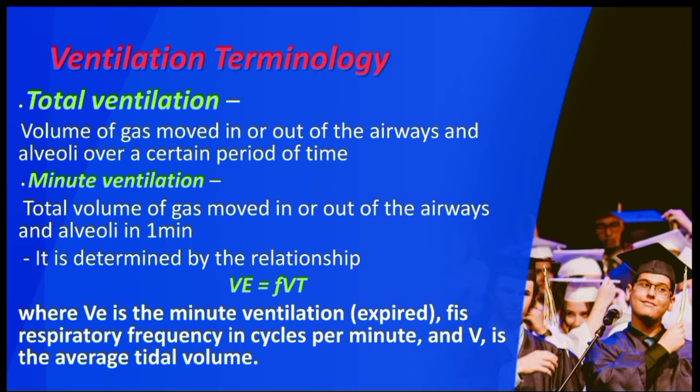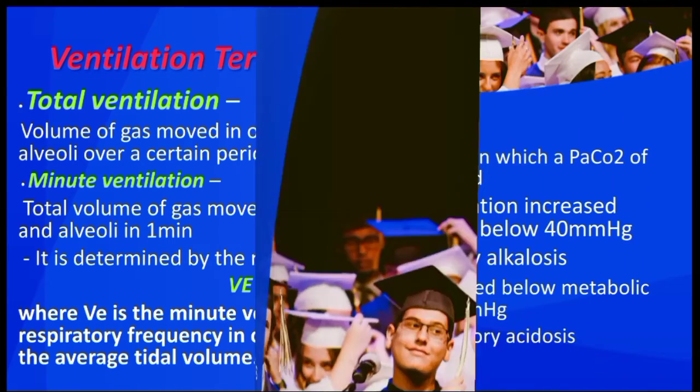It is determined by the relationship VE is equal to F times VT, where VE is expired minute ventilation, F is respiratory frequency in cycles per minute, and VT is average tidal volume.